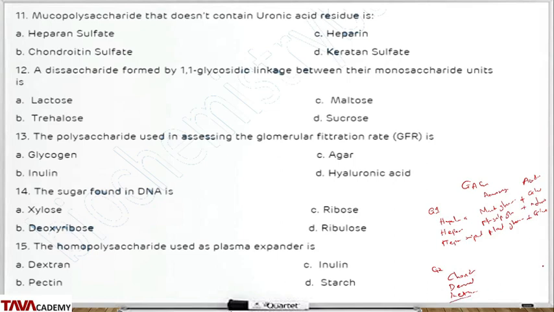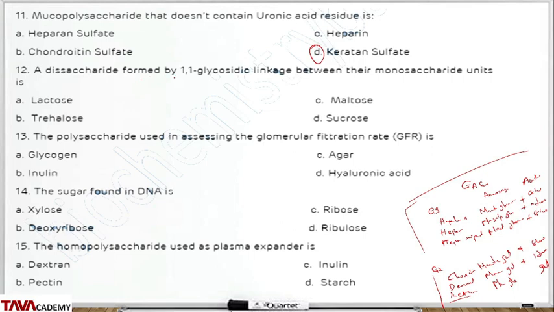So what forms it is N-acetylglucosamine for keratan, and N-acetylgalactosamine plus glucuronic acid for chondroitin sulfate. Let's have this at the back of our mind. It's easy to remember. So the mucopolysaccharide that doesn't contain uronic acid is keratan sulfate.